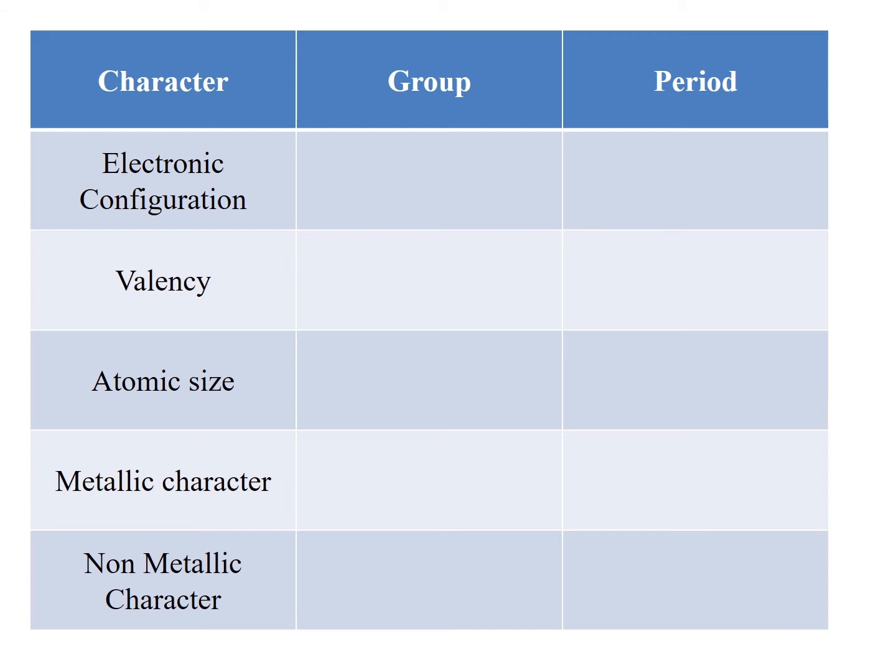How we will be doing it is, first I will tell you in general what electronic configuration is and what valency is. Once you know what electronic configuration is, I'll give you a very general example of sodium and chlorine, and then we will try to understand what we can learn from the modern periodic table. So first we are going to start with electronic configuration.